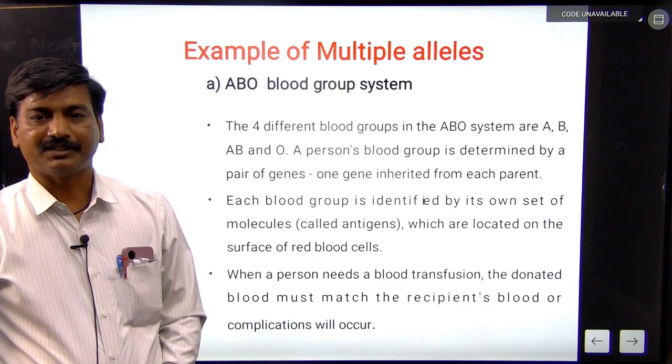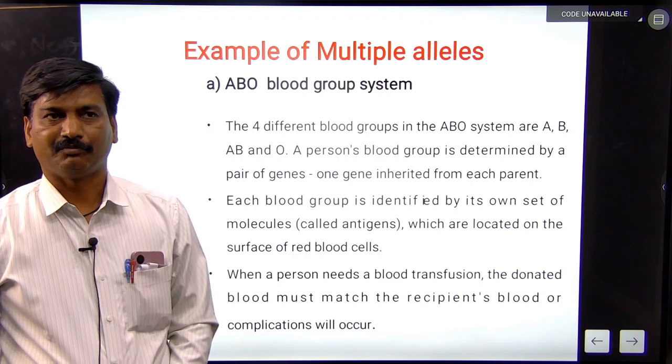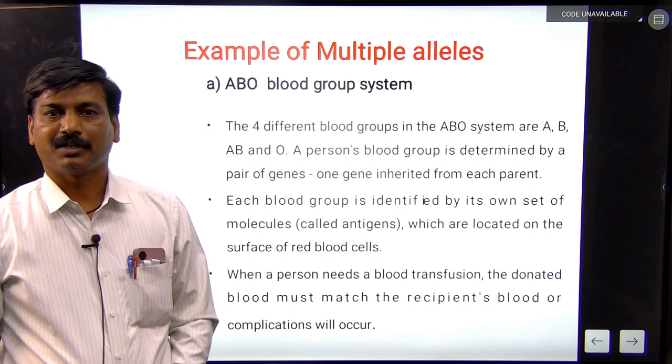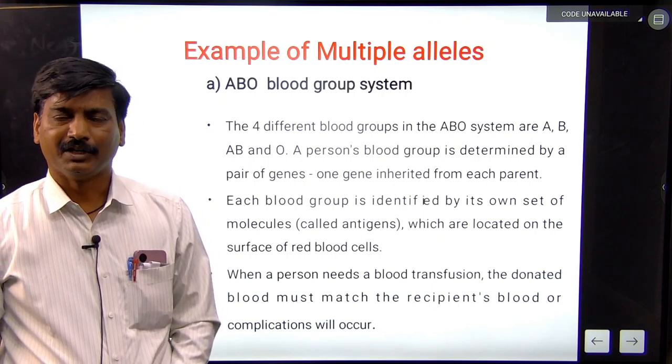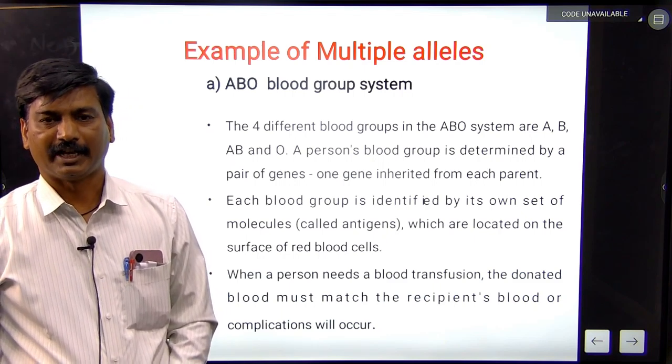When a person needs a blood transfusion, the donated blood must match the recipient's blood, or complications will occur. Blood group O is called the universal donor. Blood group AB is called the universal acceptor.